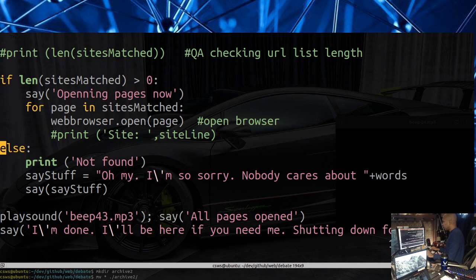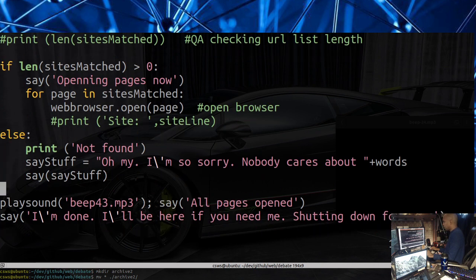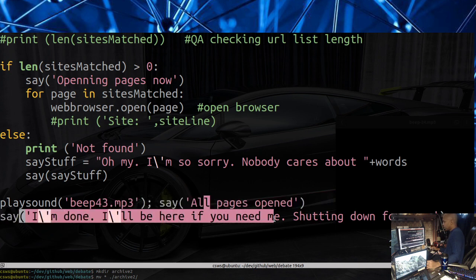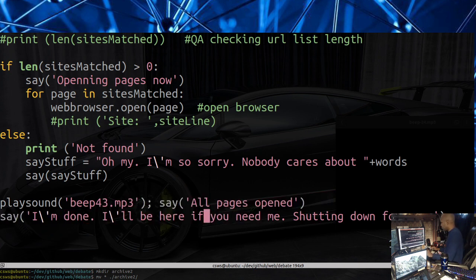If you don't find anything, then you're supposed to say not found, oh my, blah, blah, blah. We'll actually test that out in a second. Once we're done doing everything here, we say there's a beep, and then it says all pages are opened. And then it says I'm done, shutting down. And that's it. Pretty simple.